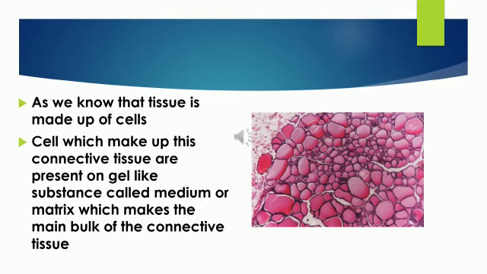You can see in the picture how connective tissue looks. It is so dense, isn't it?